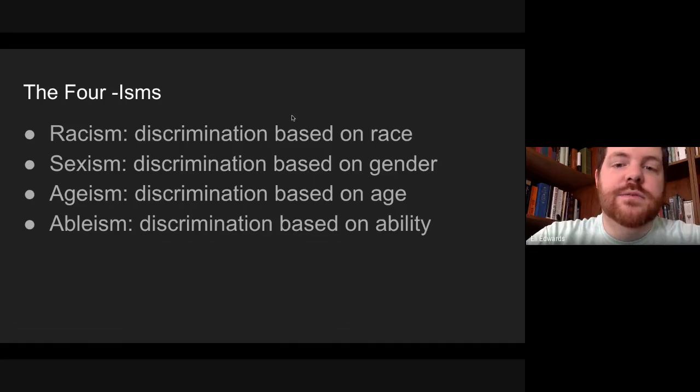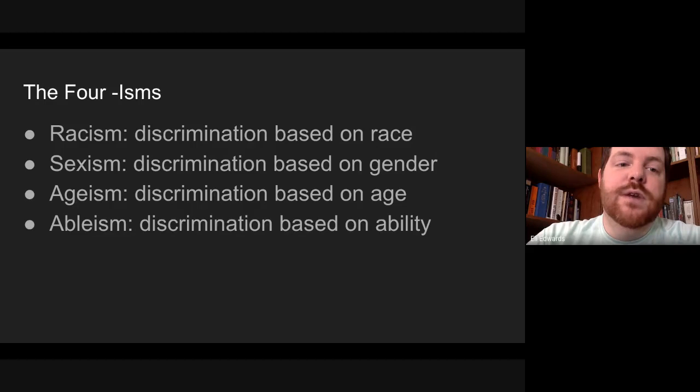Now, the four isms that we saw back then a lot were, and we see them today as well. It's not like these things have gone away, but racism. So that's discrimination based upon race, right? So being racist towards someone because of their skin color. Sexism, that's discrimination based on gender. Ageism might be one that you haven't heard of before. That's based on age. So if you discriminate against older people, and then ableism might be one that you hadn't heard of before, but that's discrimination based on ability.